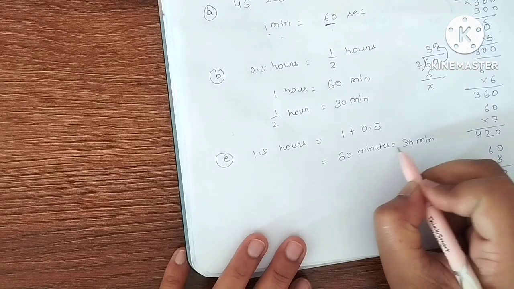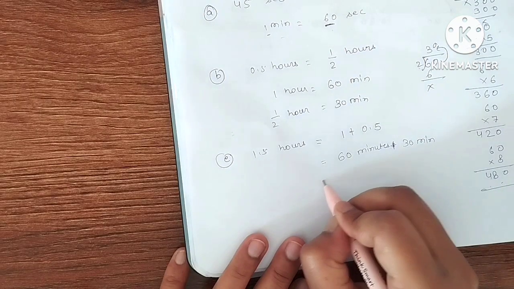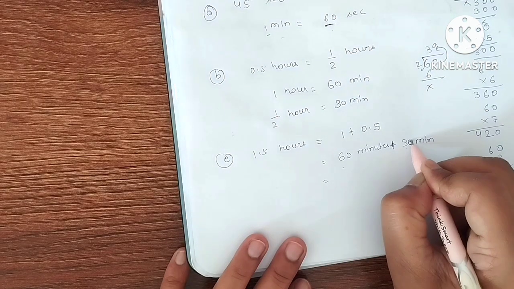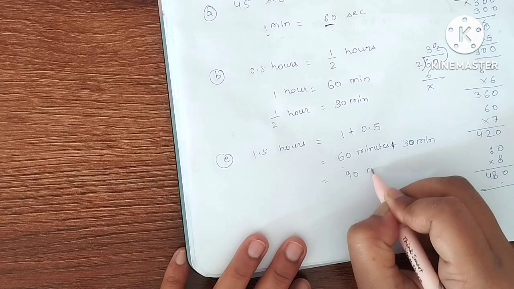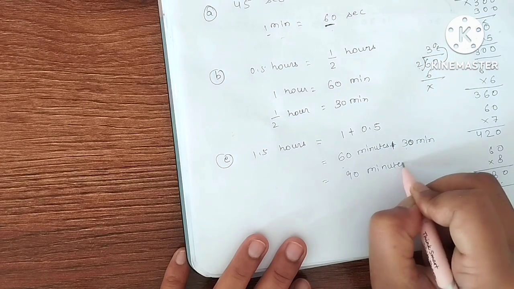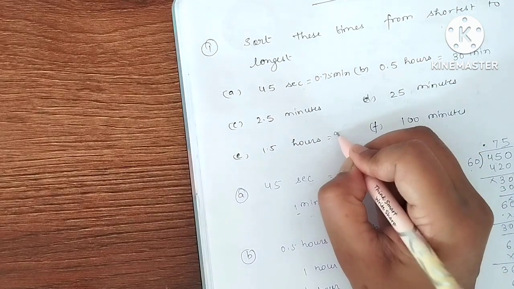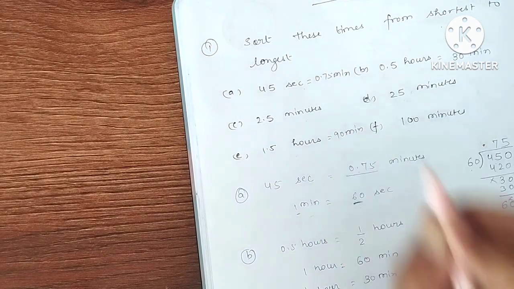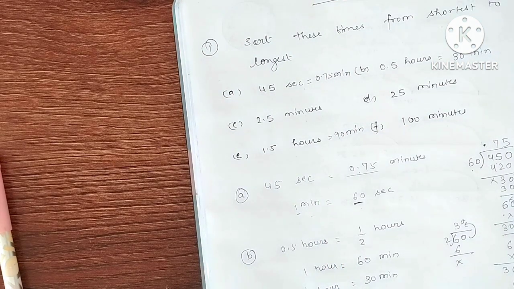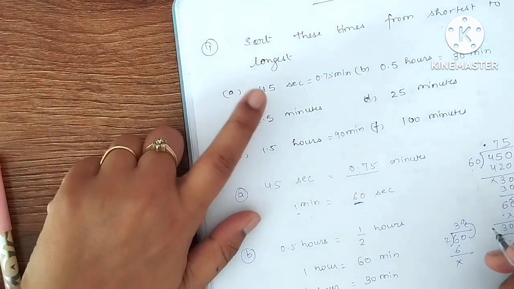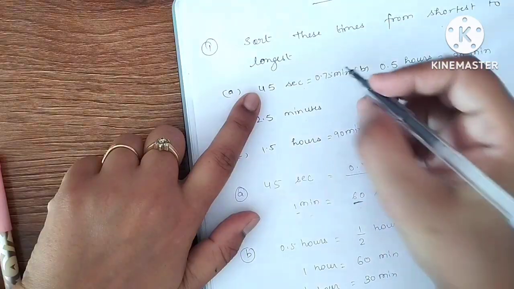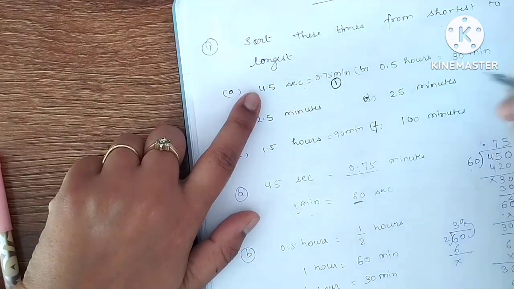So how many total minutes? 60 plus 30 gives you 90 minutes. So 1.5 hours is equal to 90 minutes. Now after seeing this you can see which one is the smallest. This one, 0.75. So this one is the smallest first.